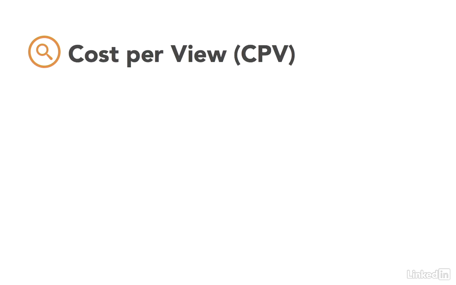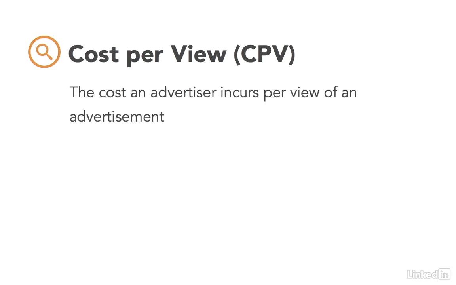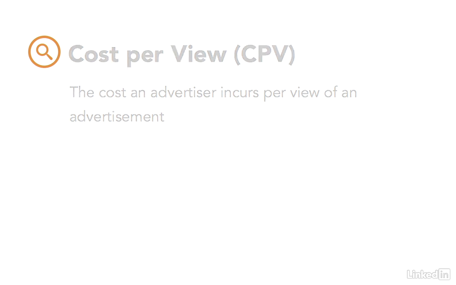Cost per view, or CPV, is the cost that an advertiser incurs per view of an advertisement. And this is how we are going to pay for our advertisements on YouTube. We're going to specify what the maximum CPV is that we are willing to pay for a particular advertisement. And then, as I mentioned earlier, Google is going to automatically create a bidding war between us and other advertisers, and the advertiser with the highest bid wins. So definitely become familiar with this term CPV because it's how we're going to pay for our advertisements on YouTube.